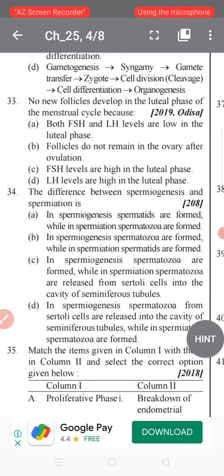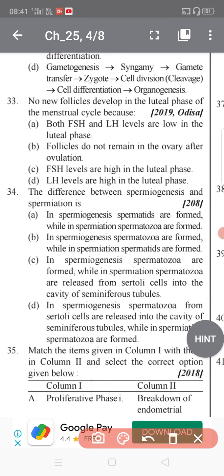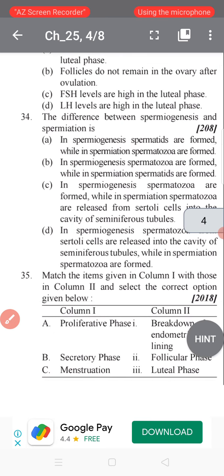Ovulation is followed by the luteal phase, during which the corpus luteum secretes estrogen and progesterone. These exert negative feedback on the hypothalamus, which in turn inhibits the release of FSH, follicle stimulating hormone, and luteinizing hormone. This prevents the development of new follicles during the luteal phase. So the best option here is option A.